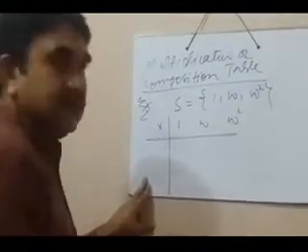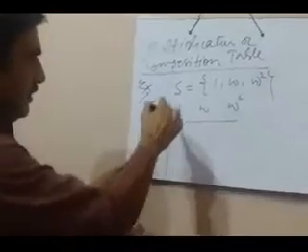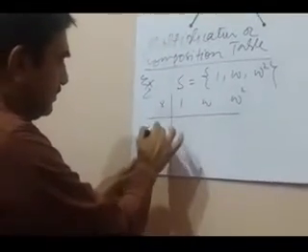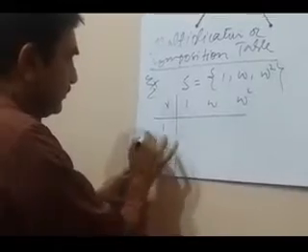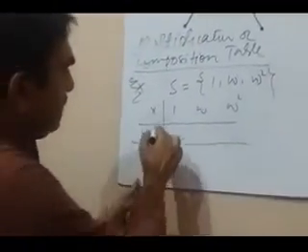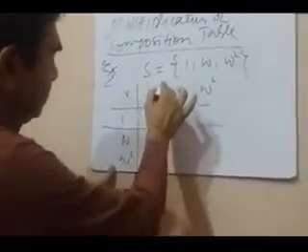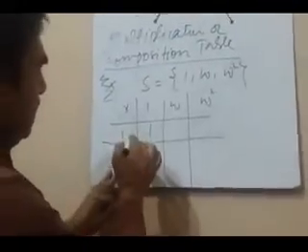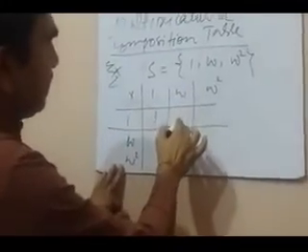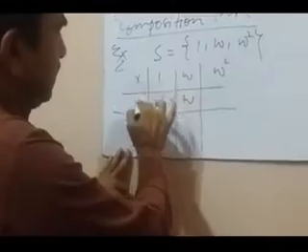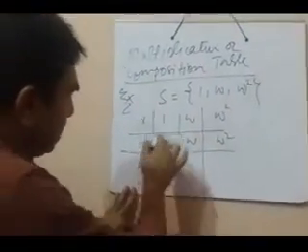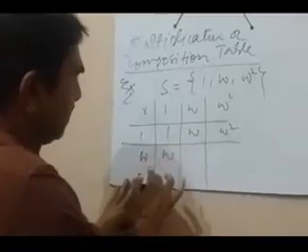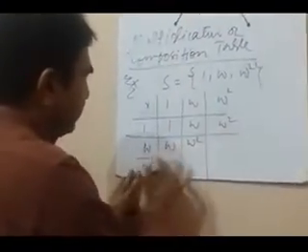These elements will be written in this way, in the first row and the first column too. Now multiply 1 with 1, that is 1. Multiply 1 with omega, it will be omega. 1 multiplied with omega square is omega square. Omega into 1 is omega. Omega into omega is omega square.